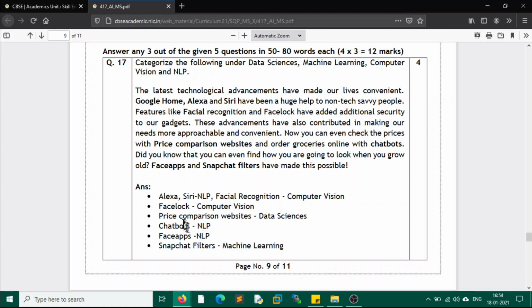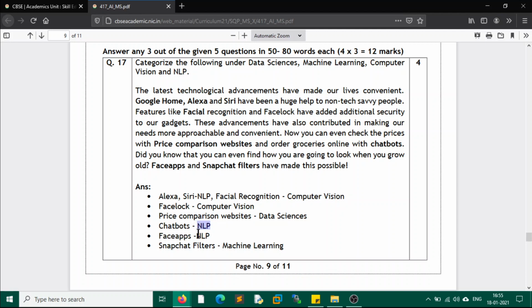Then price comparison website. So this is data science. We have a comparison mechanism where the computer is taking the data and comparing the prices, so that comes under data science. Chatbots: the online automatic bots through which customers chat, and these chatbots answer the queries. Most of the queries they are able to answer. So they process the natural language, understand it, analyze it, and have possible solutions, and they go to one of the best solutions and provide the customer with the result.